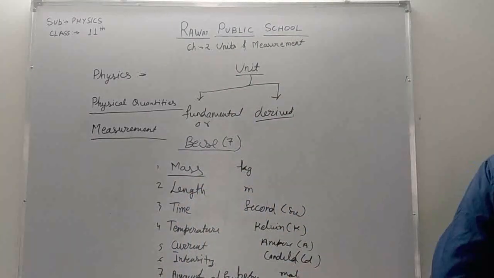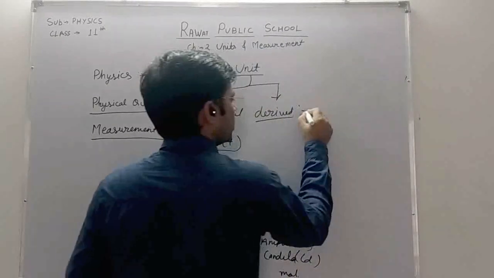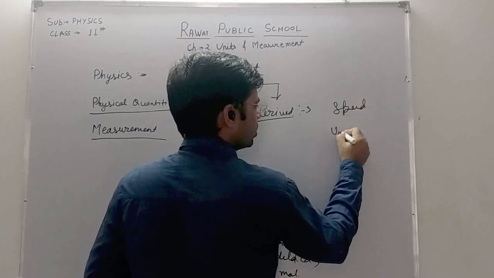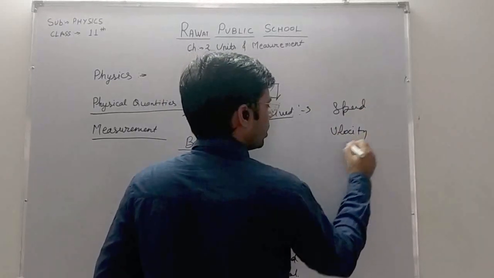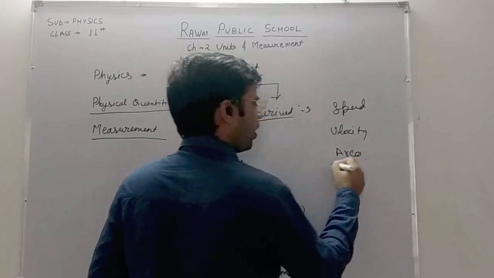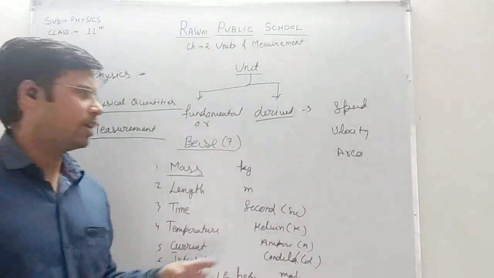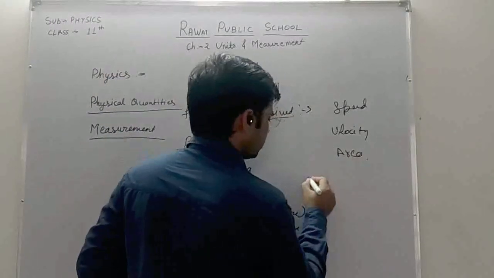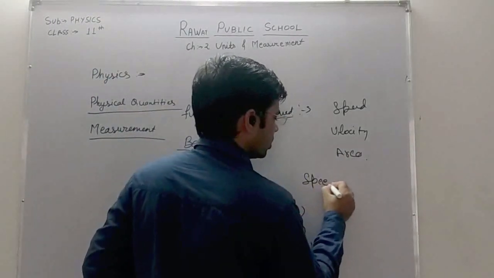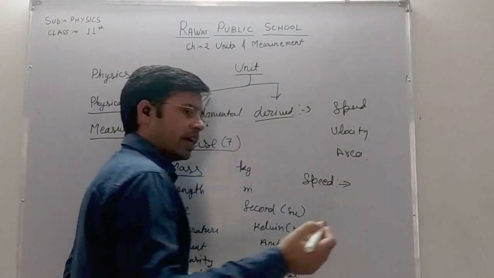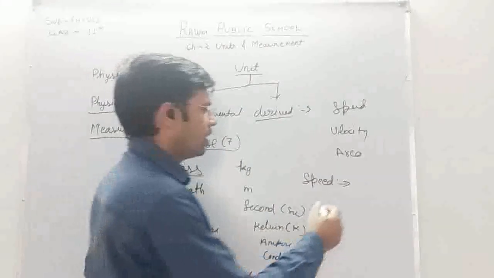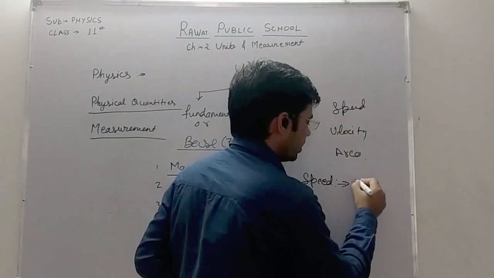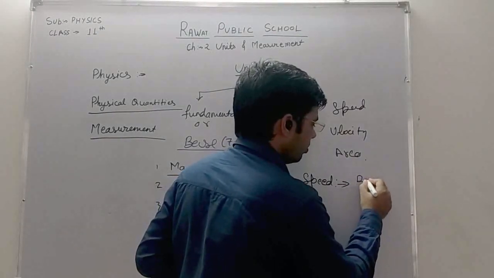Just like speed, velocity, area, or any unit which comes to your mind, those are derived units. Just like speed: we can derive its unit with the help of its formula, that is speed is distance upon time.